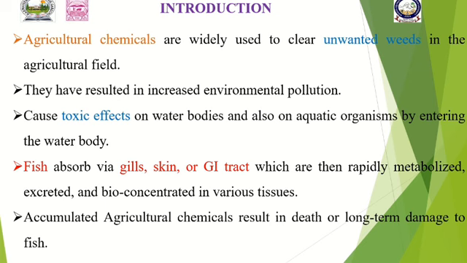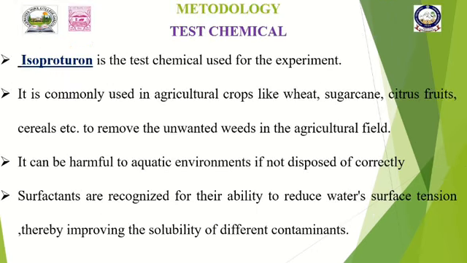Mainly, fishes absorb them via gills, skin, or GI tract, where they are rapidly metabolized and excreted, and bioconcentrated in various tissues of the fishes. These accumulated agricultural chemicals result in death or long-term damage to the fishes.